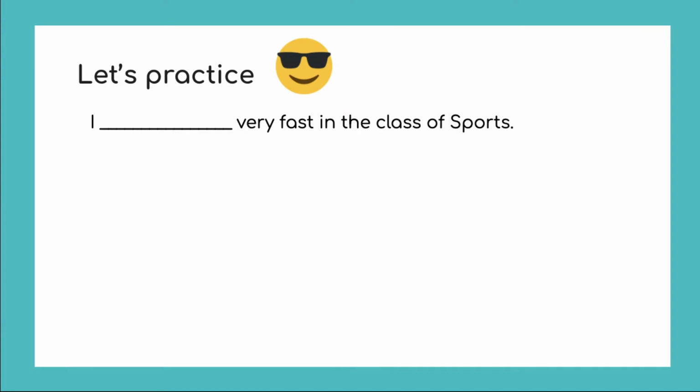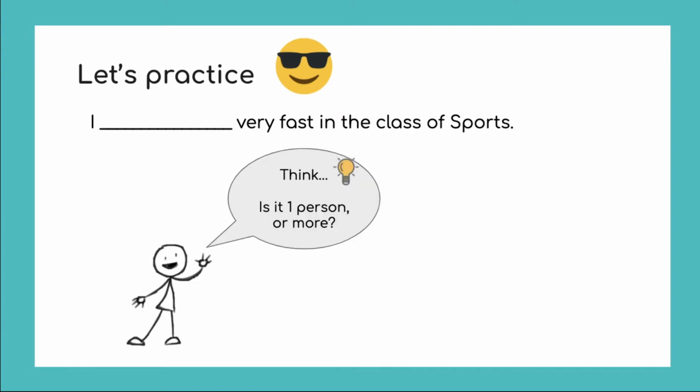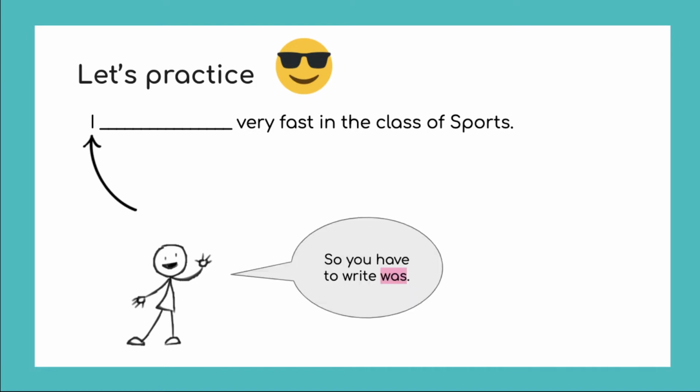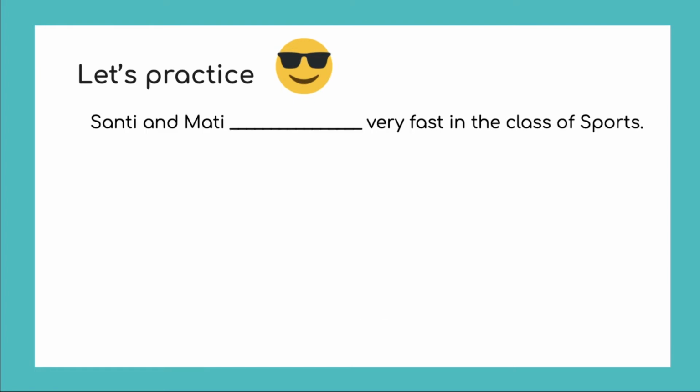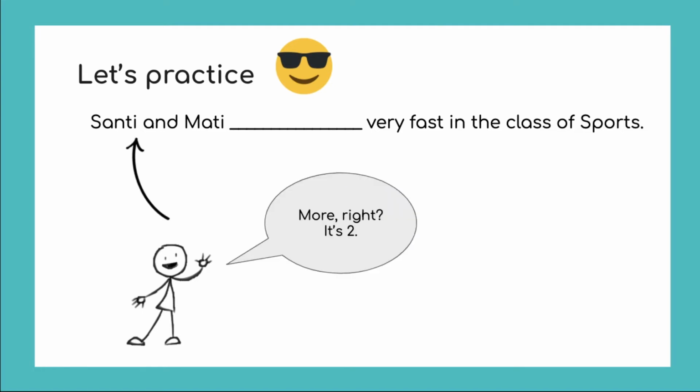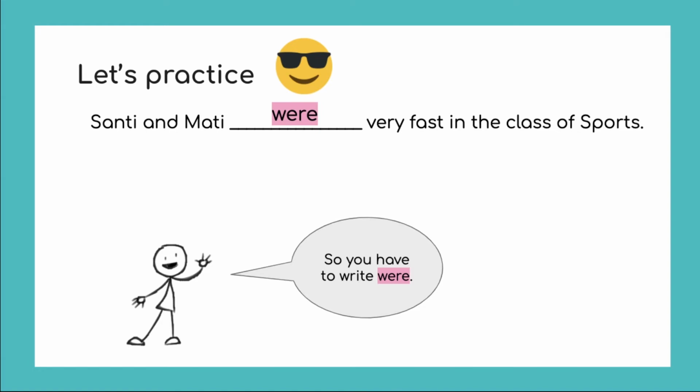Let's see if you got it. Think about this sentence. Is it one person or more? I see only one, right? So the answer should be I was very fast in the class of sports. Let's see this other exercise. How many people are there? I see 2 people, right? So we need to write Santi and Mati were very fast in the class of sports.